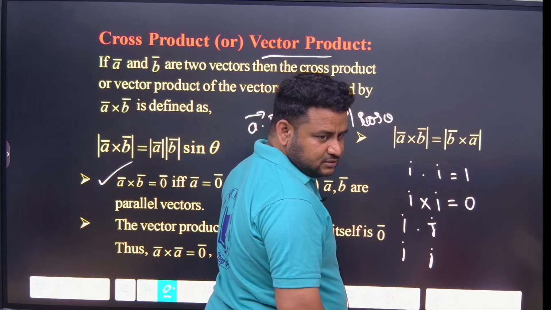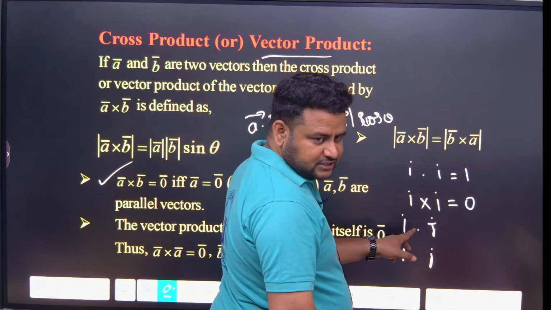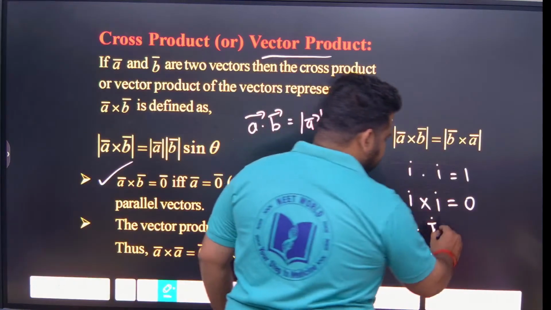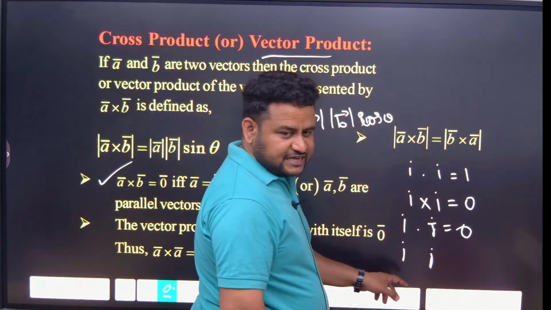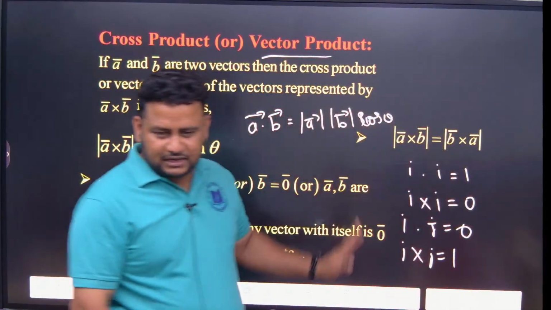I dot J means cos 90 degrees. This is perpendicular. Cos 90 degrees will be equal to what? 0. This value will be equal to 0. I cross J, sin 90 degrees will be equal to what? 1. So I cross J value will be equal to 1. If you remember it like this, it is enough.